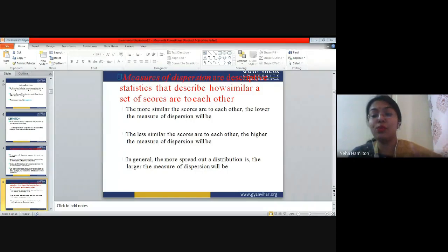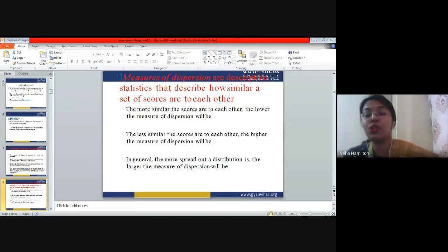As I have explained just now, if there is similarity in the scores, right? Similarity means they all are very close to the central value, which is the mean, right? Then the dispersion will be less. Okay. The less similar the scores are, the higher the measure of dispersion will be.